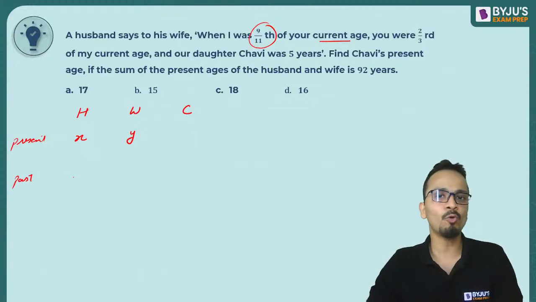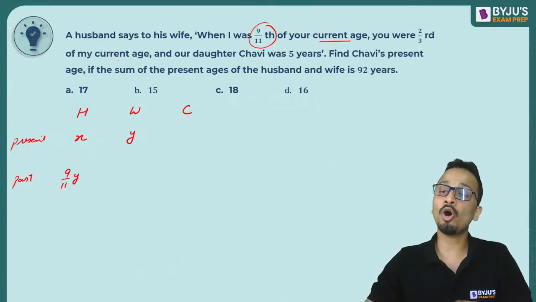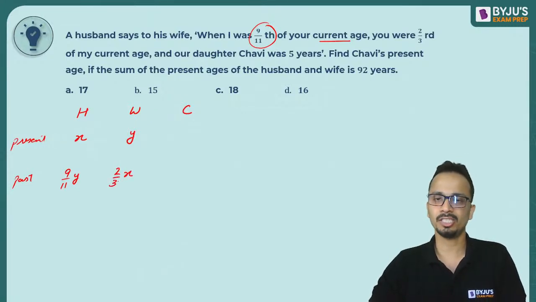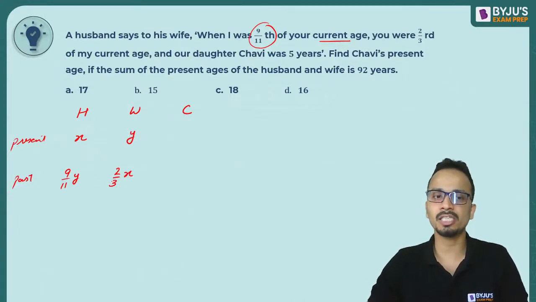So when I was 9 by 11 of your current age, so your current age is Y. So I am 9 by 11 of your current age. At that time, you were 2 by 3 of my current age. So at that time, wife was 2 by 3 of husband's present age. All right. Now this is the relation of the past ages with the current ages.